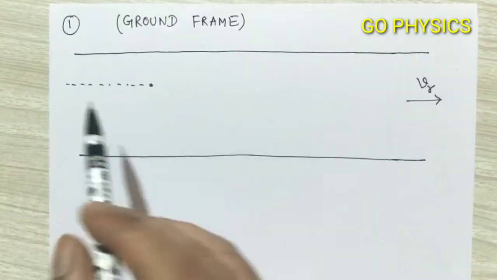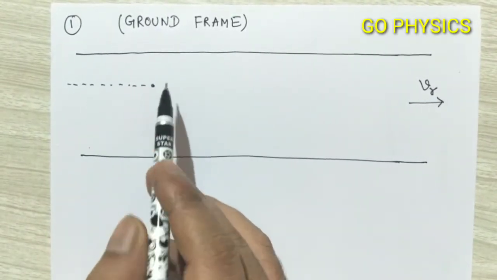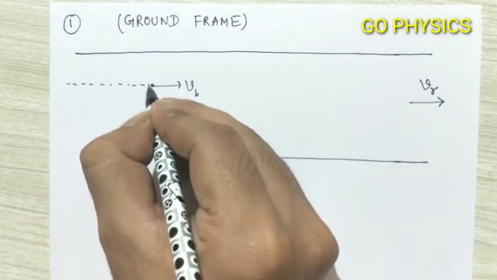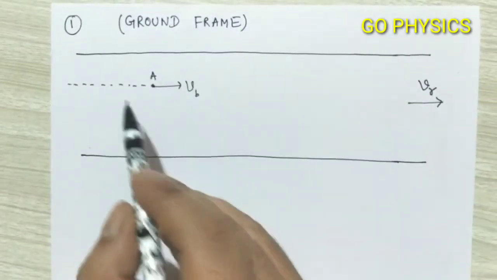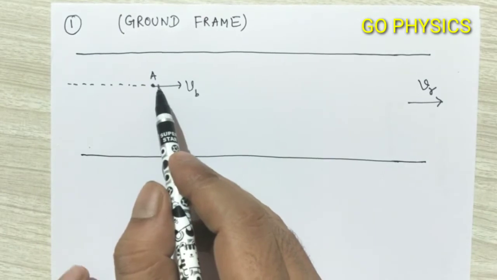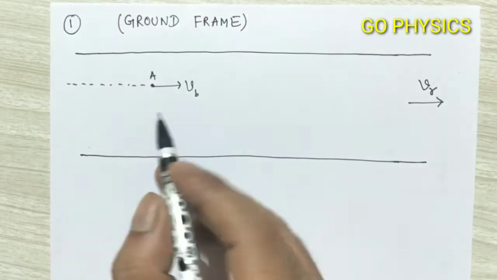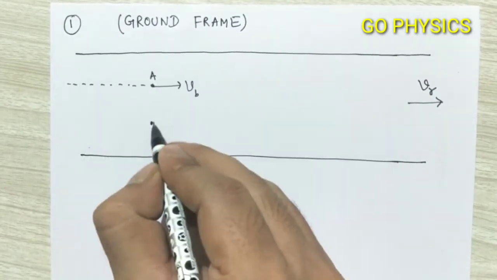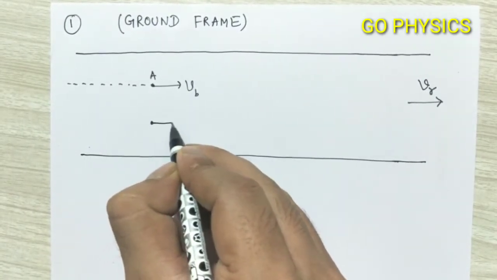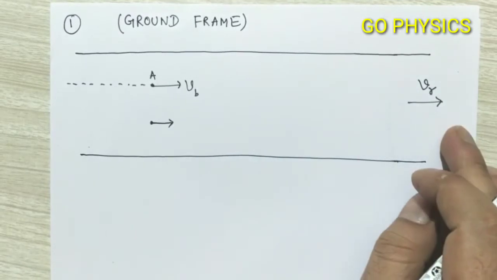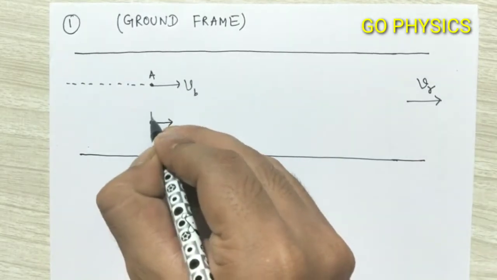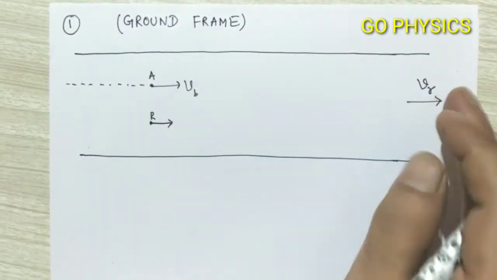Let the speed of the boat during its motion be VB, and at a point A during its motion it overcame a raft. Suppose it is a raft and the raft is flowing with the river, because a raft does not have its own motor, so the raft will move with the speed of river.